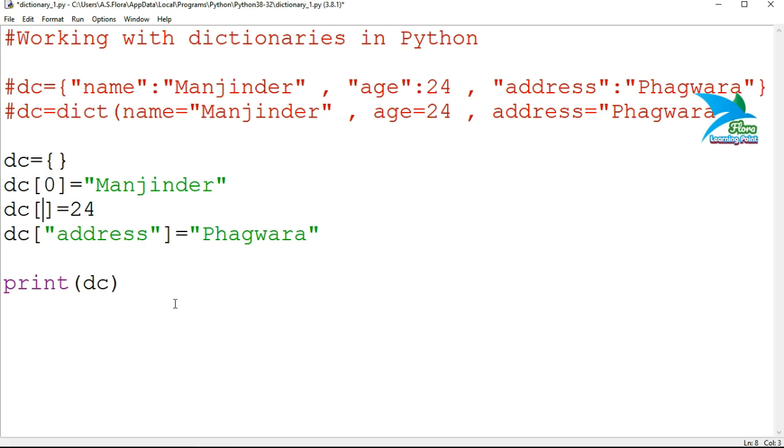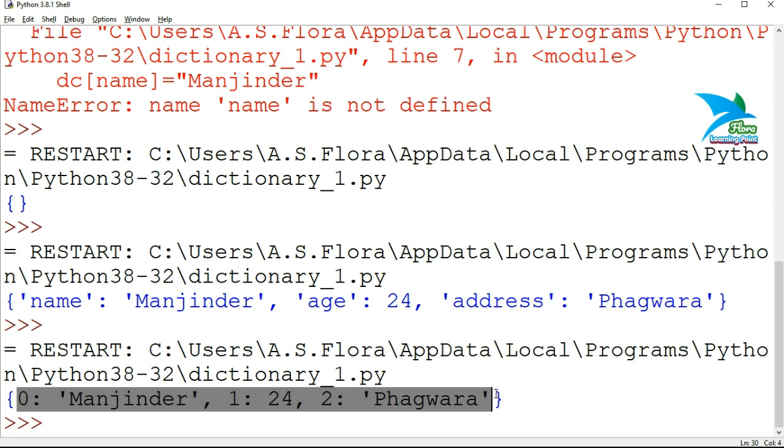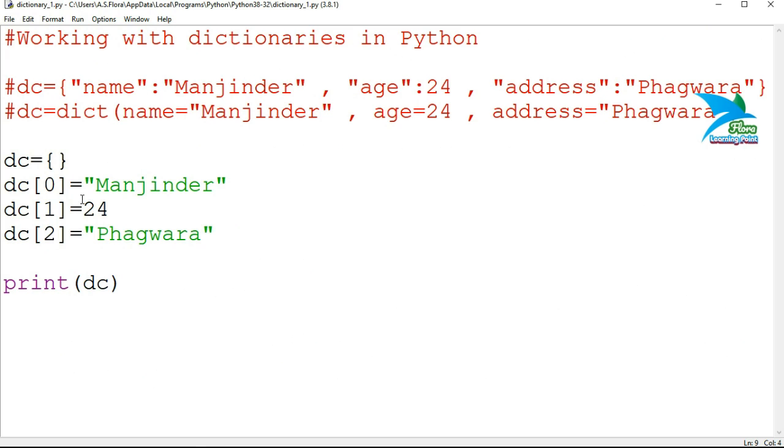And if you want to assign numeric keys, you can also do that. If you want to assign numeric keys like a list, you can do it like that: 0, 1 and 2. Then the index of the Manjinder element is 0, 24 is 1, Phagwara is 2. Then try to run this one.